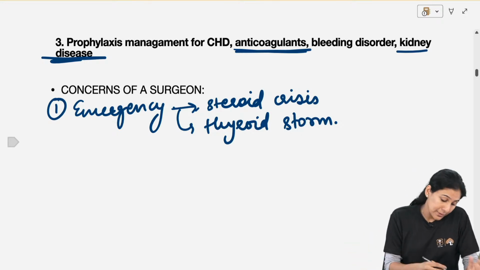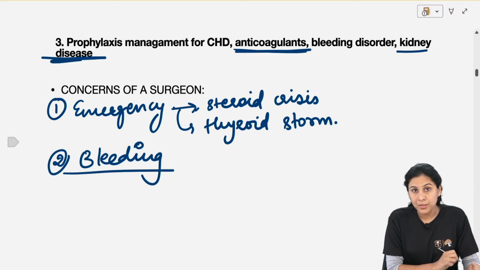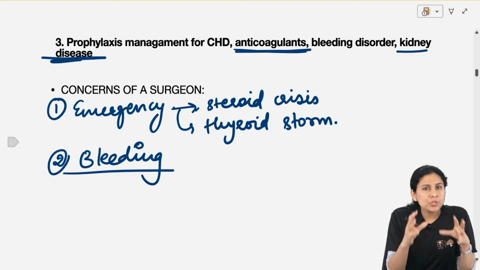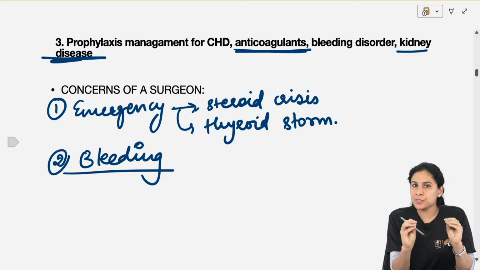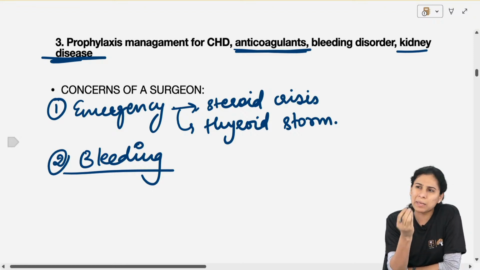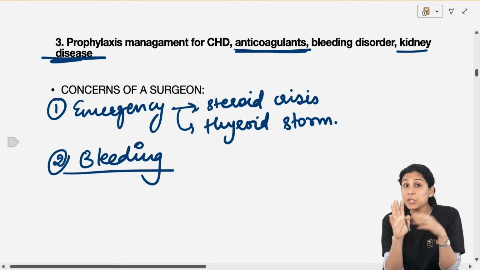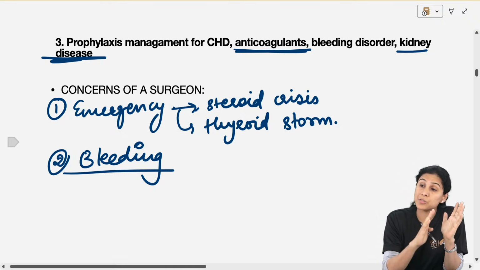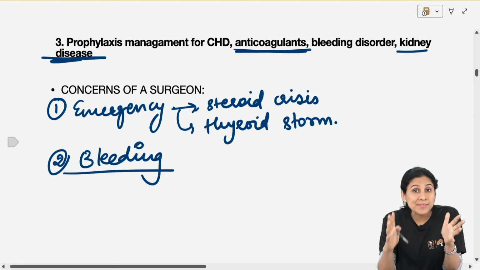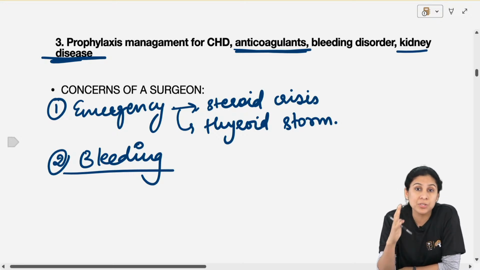It should go smoothly. Second concern to any surgeon is intraoperative and postoperative bleeding. Okay. Most of the time, when we are doing small procedures like tooth extraction, curettage, gingivectomy, small procedures, excision of some small mucocele or an epulis, bleeding is usually managed in most of the times. Okay. When you have to be concerned about bleeding is when you are doing a major surgery. When you are taking a surgery under GA, for BSSO, for a cleft, for a fracture or for a pathology, when you are doing major surgeries.